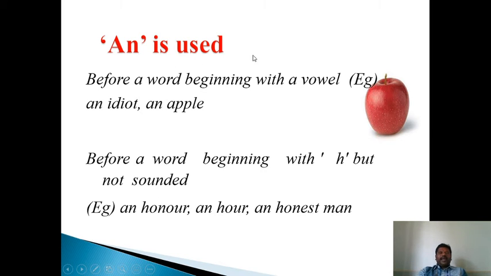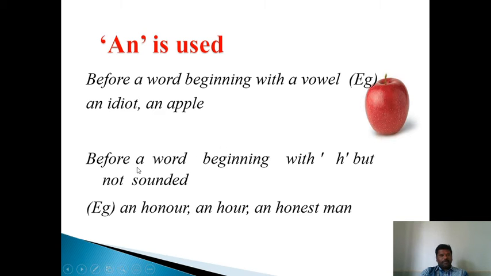Coming to an. When is an used? An is used before words beginning with vowels, except U and E when they have the consonantal sound of U, and words beginning with O when they have the consonantal sound of wa, like one rupee note, like European, like university. Except those, before every word beginning with a vowel, A, E, I, O, U, we use an: an idiot, an apple. This is the first usage.